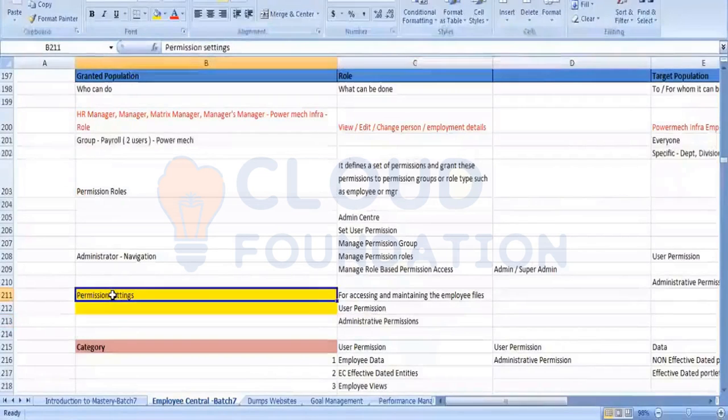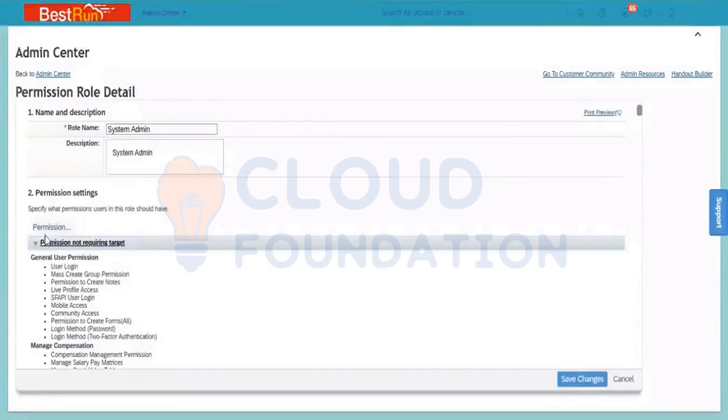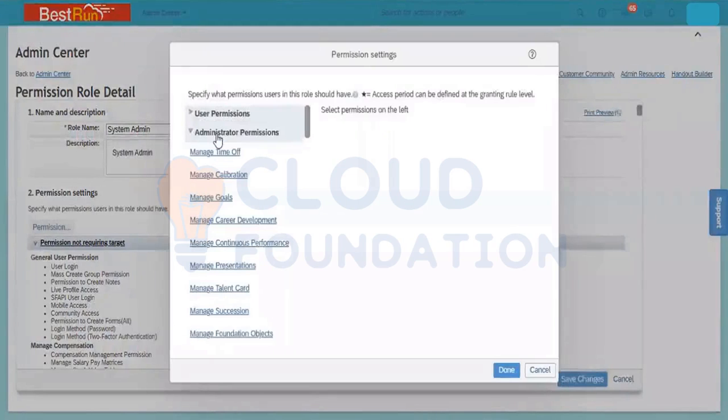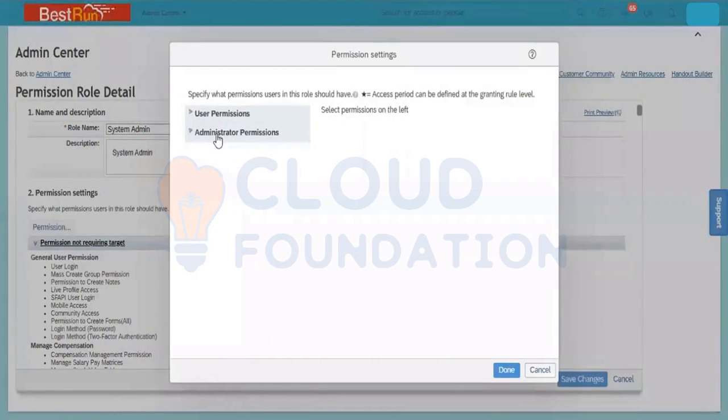Permission settings. And under the same permission settings you can see here, under this you have a tab here: Permission. When you click on this permission, it will take you to the two tabs. What are the two tabs? Administrative and user permission. Same thing. I am just showing you administrative and user permission.